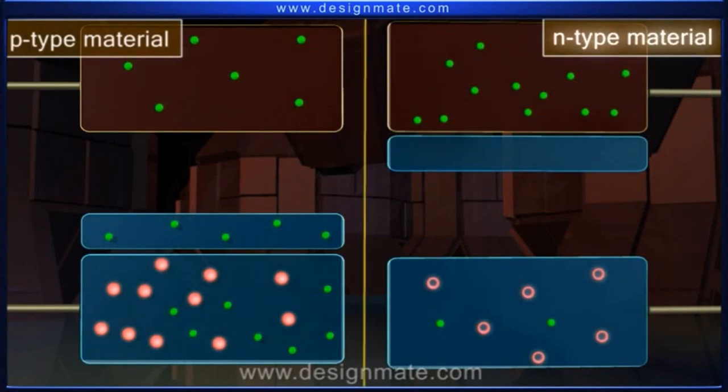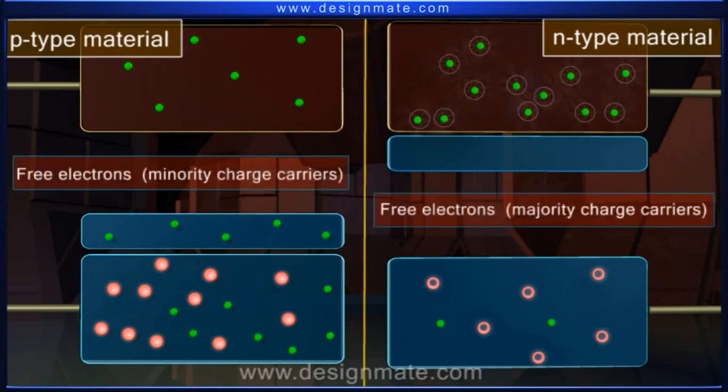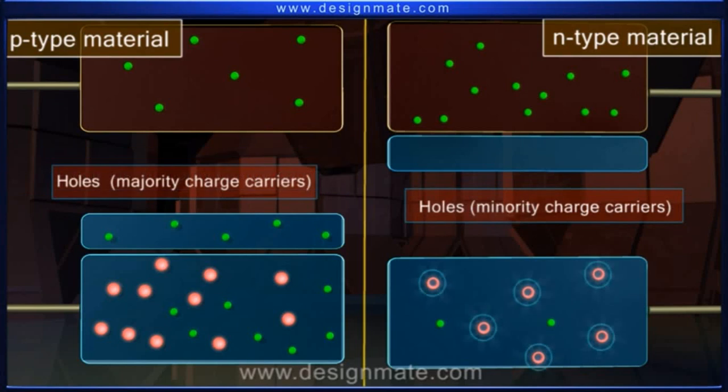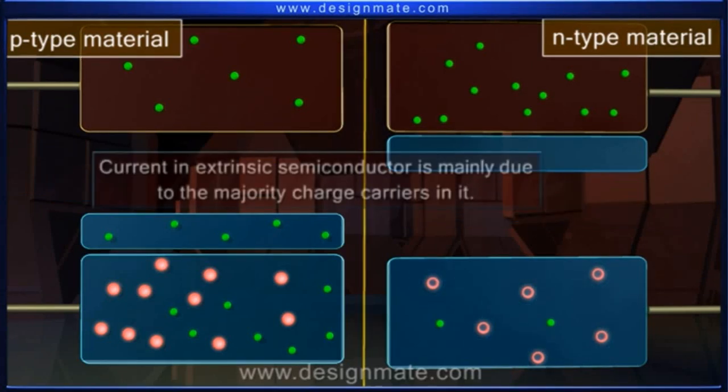In an N-type material, Ne is extremely larger than NH. We refer to the large number of free electrons as the majority charge carriers and the relatively small number of holes as the minority charge carriers. The current in the extrinsic semiconductor is mainly due to the majority charge carriers in it.